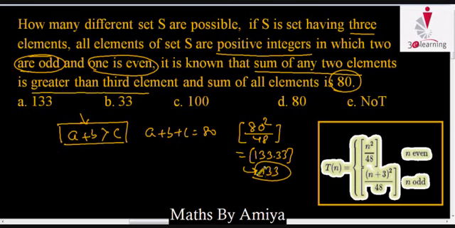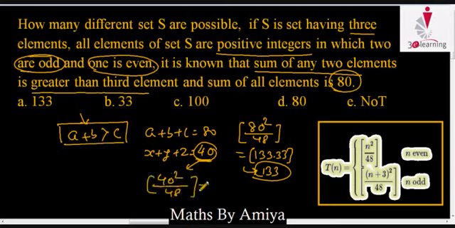But two are odd and one is even. Again, it's a case of negation. We have to find all evens. Say all evens: A is 2x, B is 2y, C is 2z. So we can say x plus y plus z is nothing but 40. Again, 40 is even, so we apply 40 square divided by 48. The value is 33.33, which again turns out to be 33.